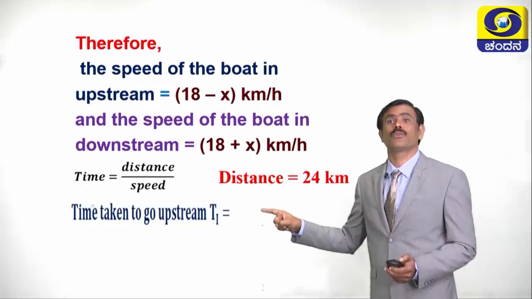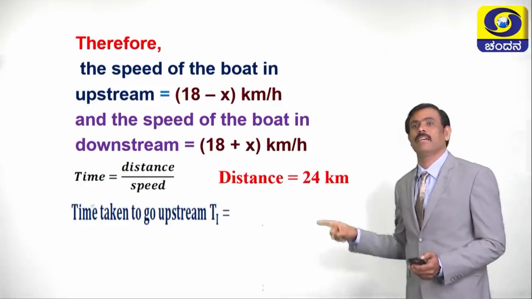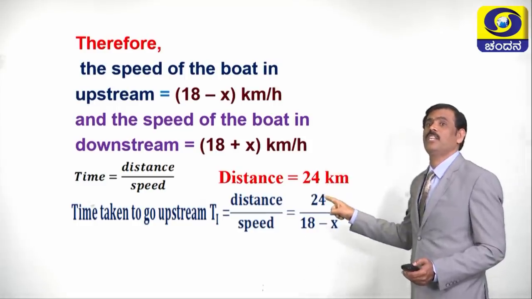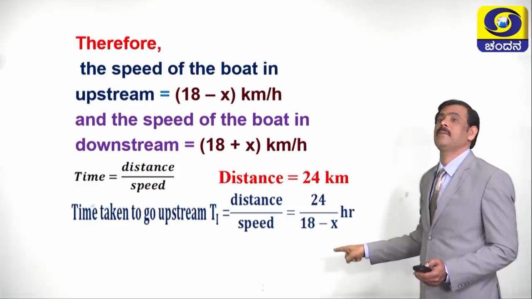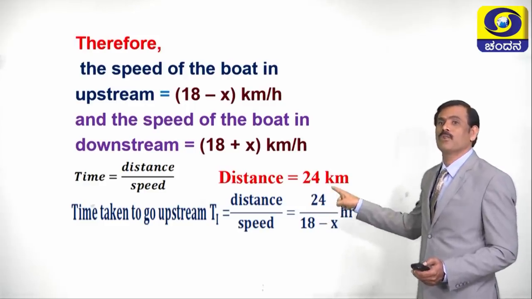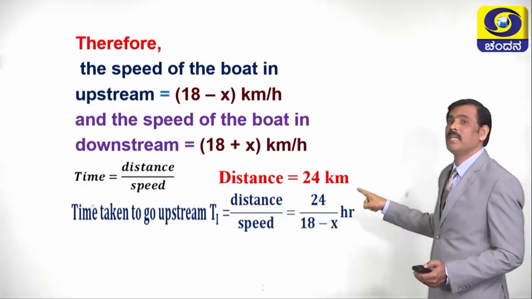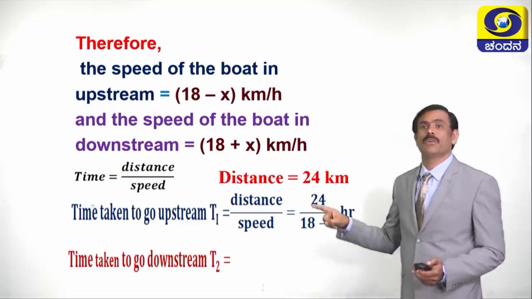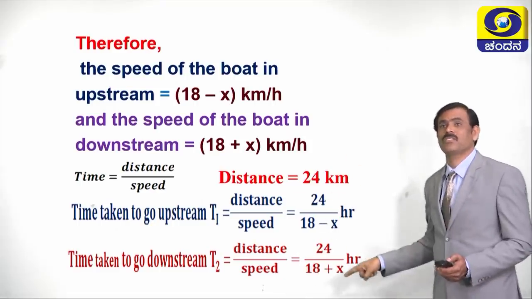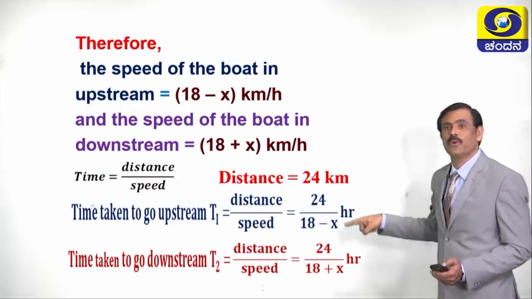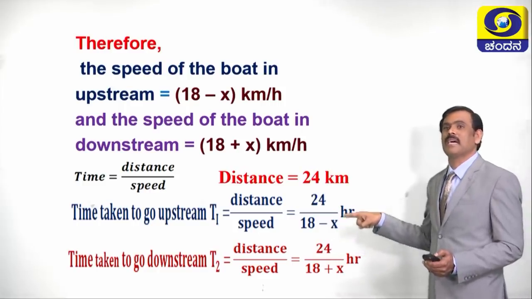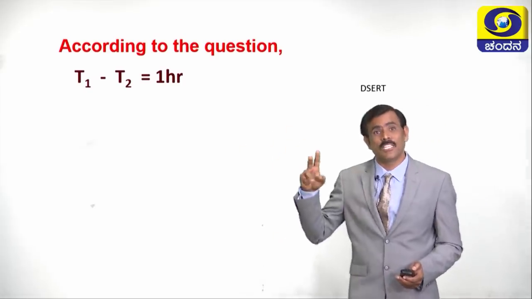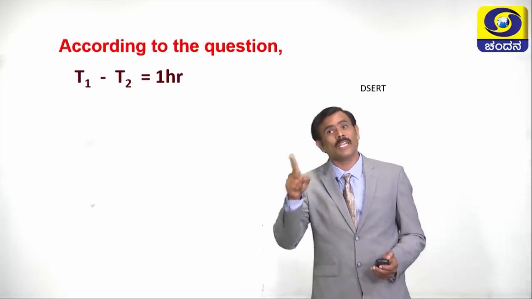Time taken to go upstream, let it be t1. t1 = distance by speed. Distance is 24 kilometer, speed is 18 - x. So t1 = 24/(18 - x) hours. Time taken to go downstream, t2 = again distance by speed. Distance is 24, speed is 18 + x. So now we know the condition. According to the problem, the difference of the time is how much? 1 hour.